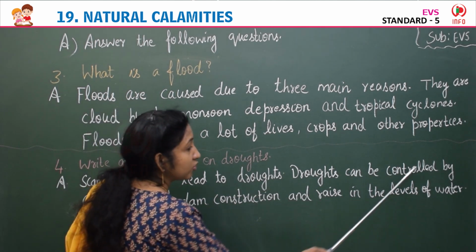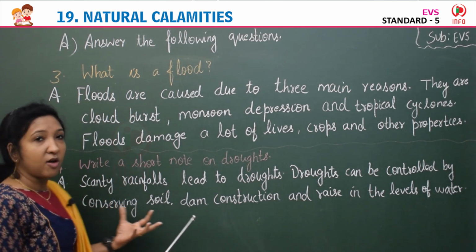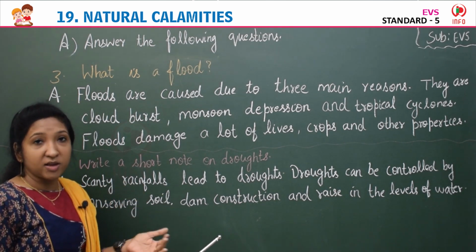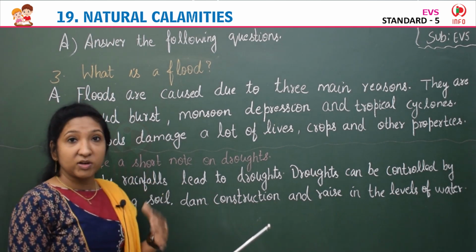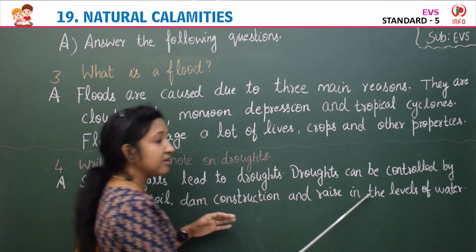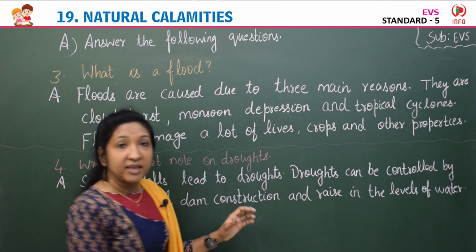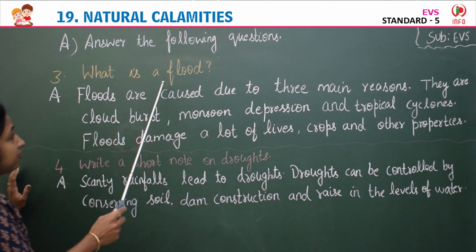How can we control the droughts? By conserving soil, by protecting or preserving the soil, we can control the droughts. Then dam construction, by constructing dams in almost all the rivers, and by raising the level of water, we can control the drought.